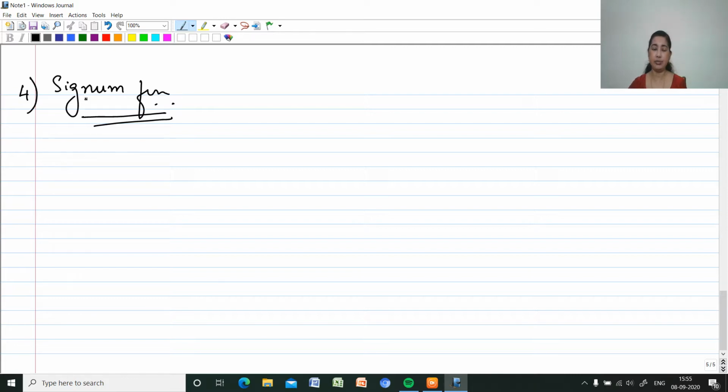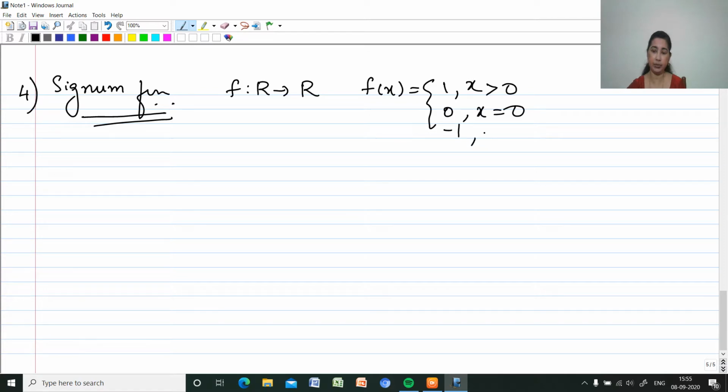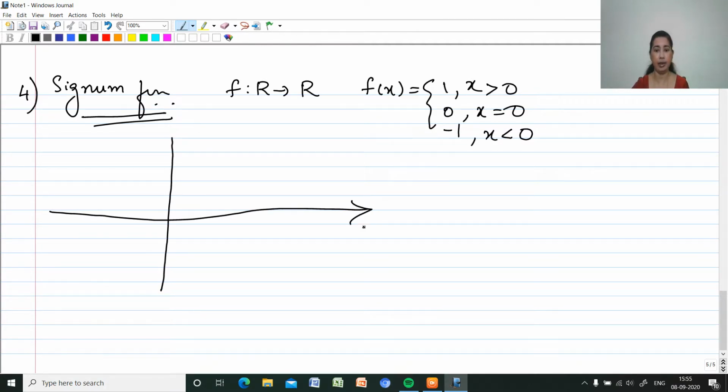The next graph which we have to discuss is the signum function graph. It is also a function from the real numbers to real numbers, and it is defined by f of x equal to 1 when x is greater than 0, equal to 0 if x equals 0, and equal to minus 1 when x is less than 0. This is the definition of the signum function. So how to draw the graph of the signum function? X-axis, y-axis.